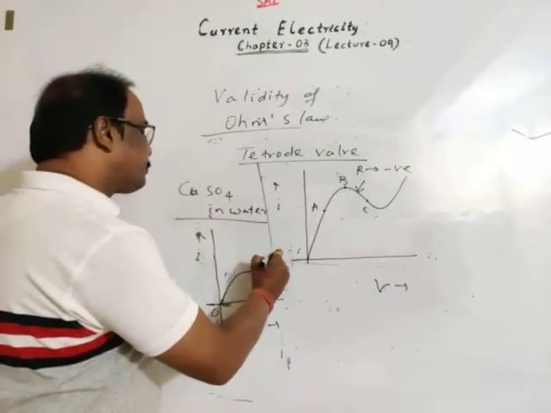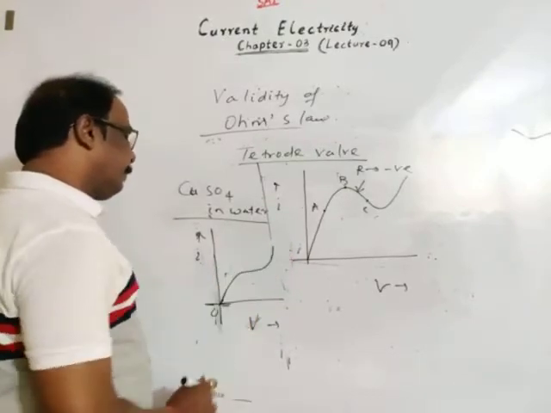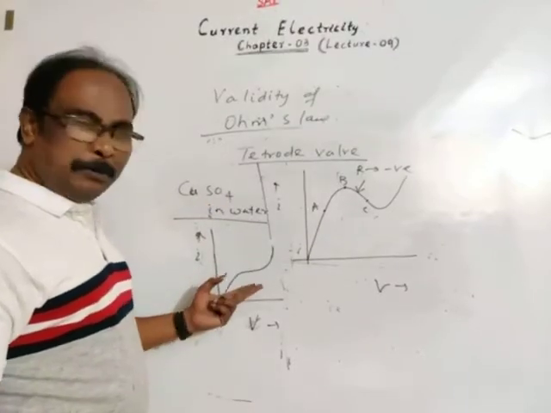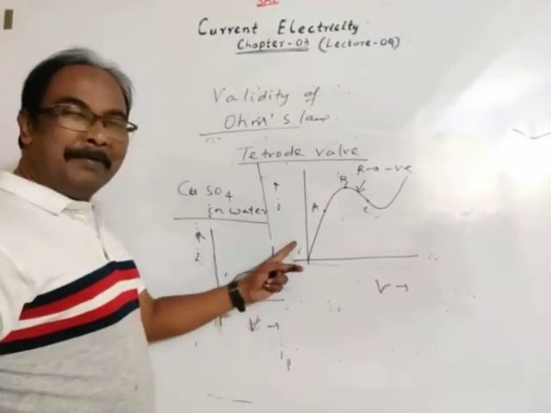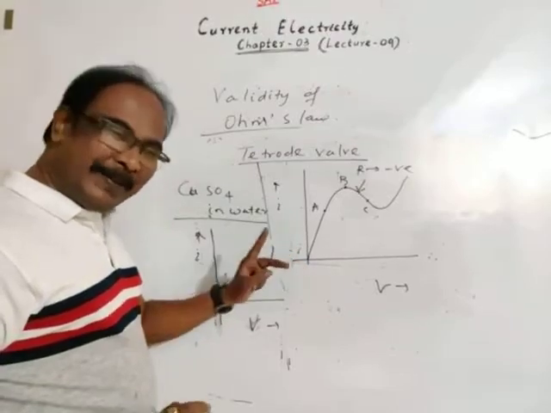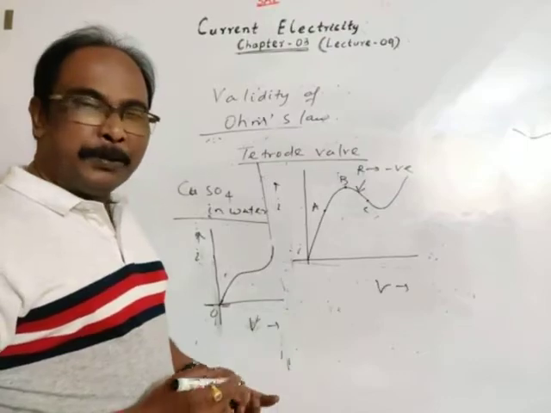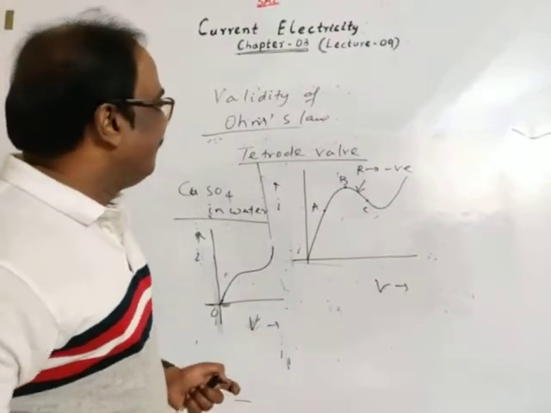Curved means non-ohmic. But for small current we may consider it ohmic.